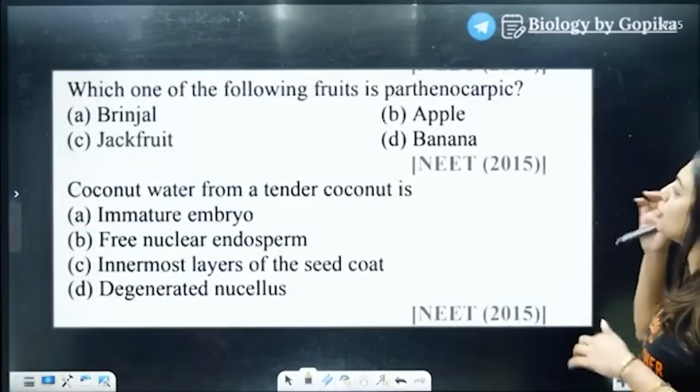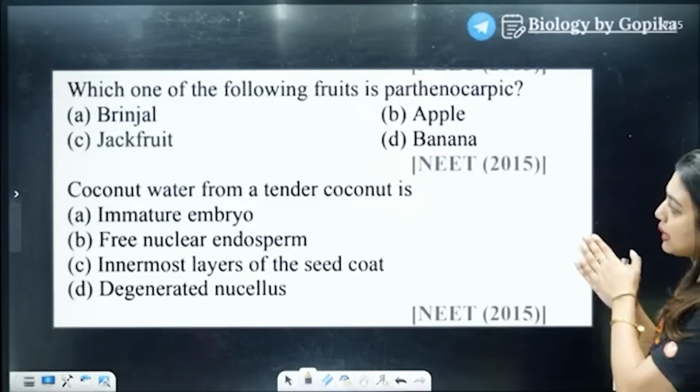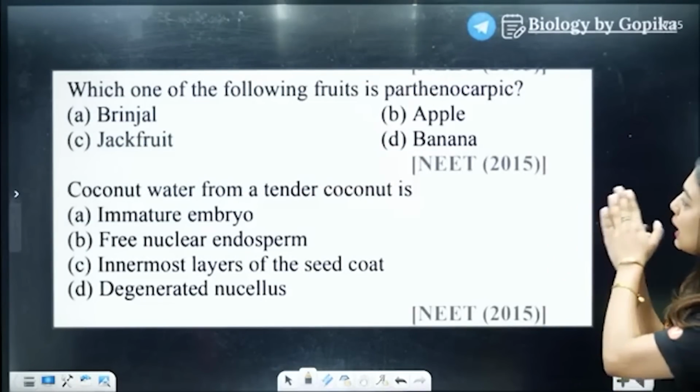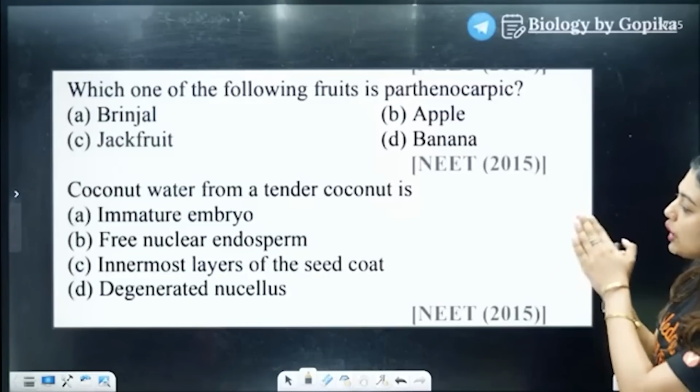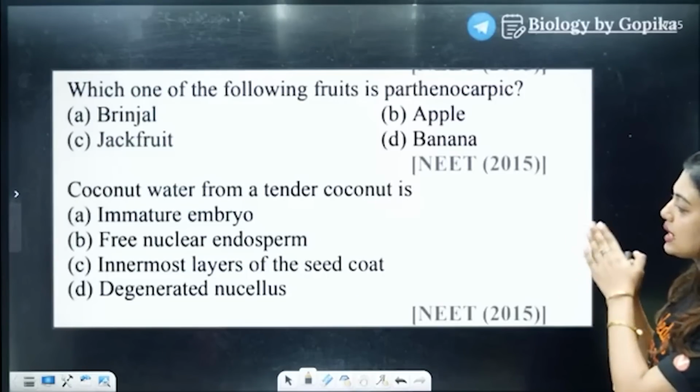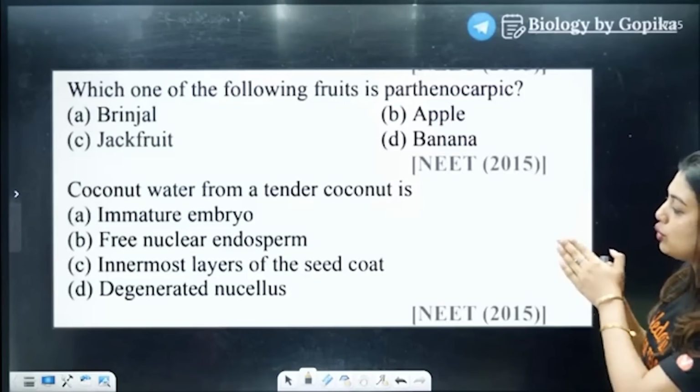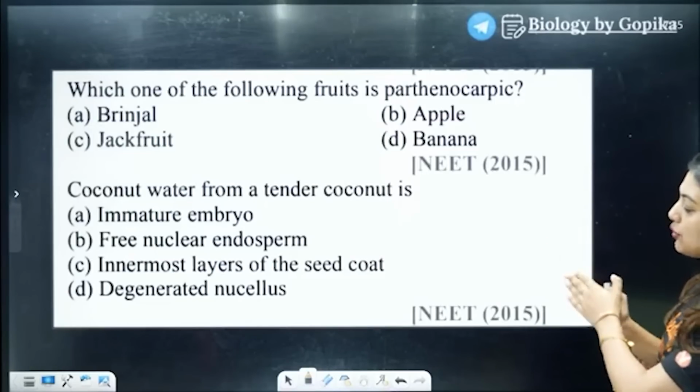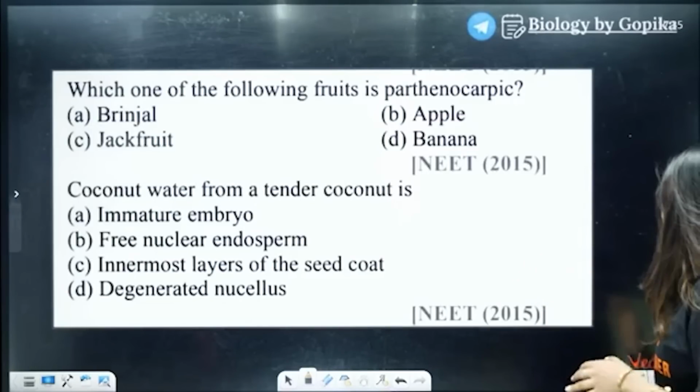Which one of the following fruits is parthenocarpic? Brinjal, jackfruit, apple, banana. Coconut water from a tender coconut is immature embryo, free nuclear endosperm, innermost layer of the seed coat, and degenerated nucellus.